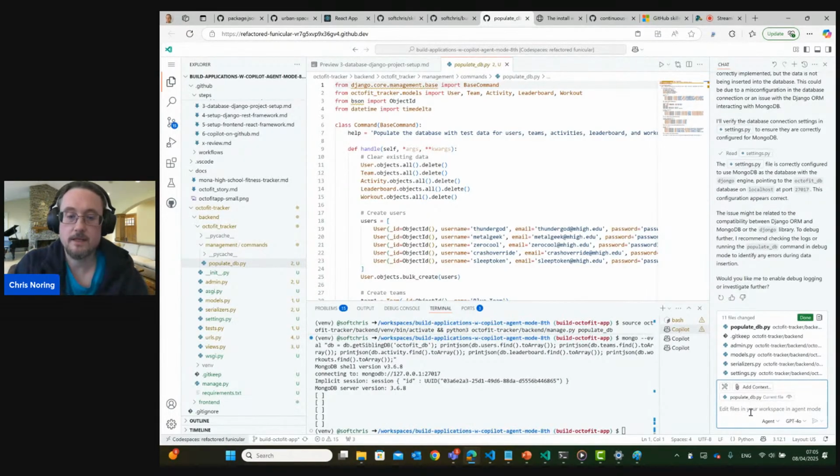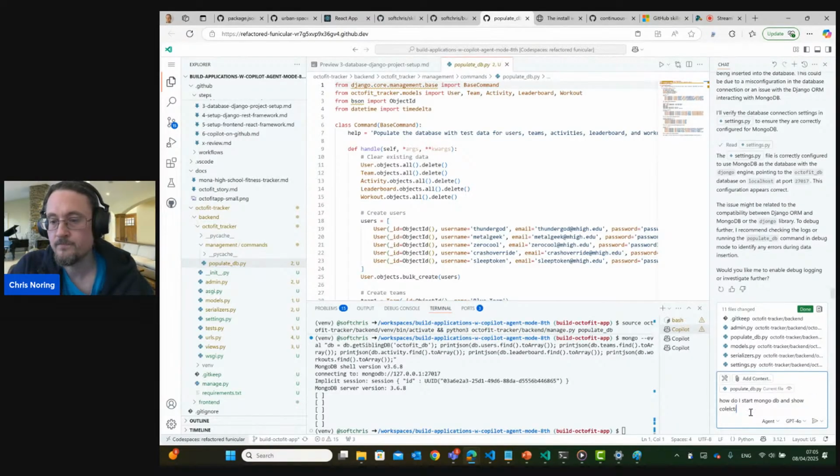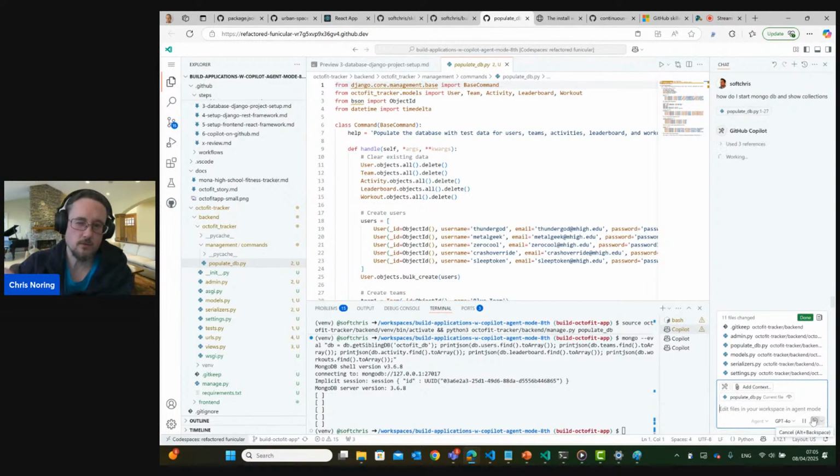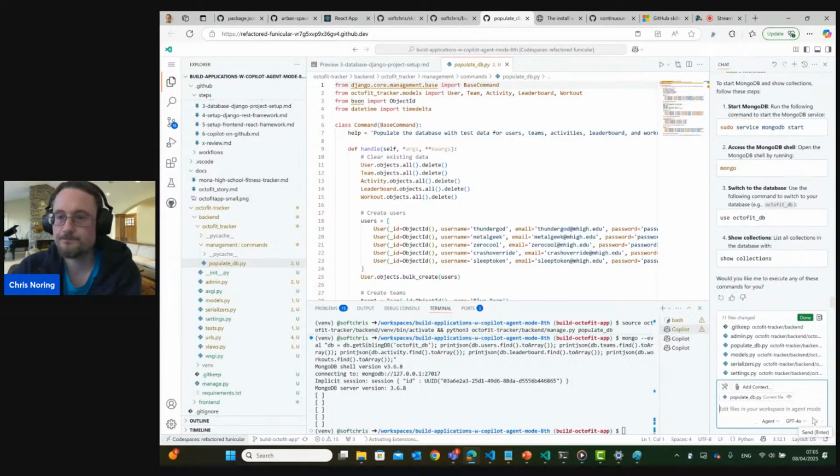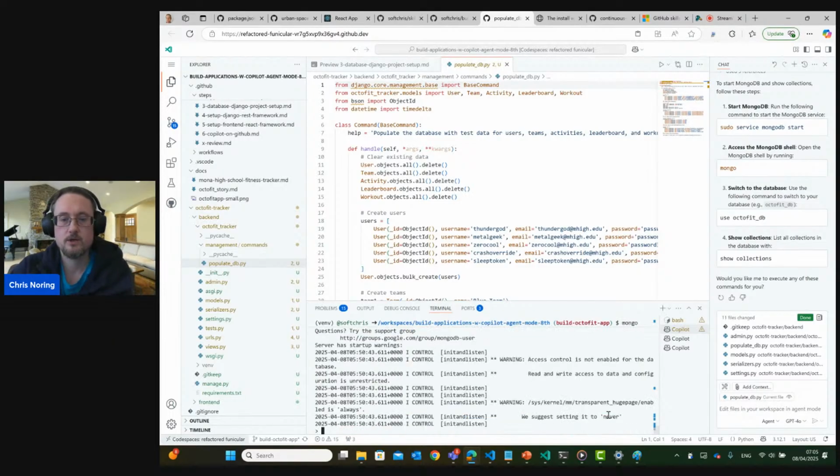Okay, so now we can tell the agent, how do I start MongoDB and show collections? And this is just us using our know-how as developers, because we roughly know what we need to do, right? We know that we need to go into our MongoDB database and see what's going on. So now it's showing us that you should make sure that the service is running. We know that that thing is running. Then you should type mongodb, as this one is saying. Okay, I should be typing this. Let's do that.